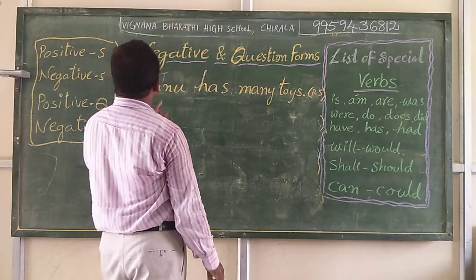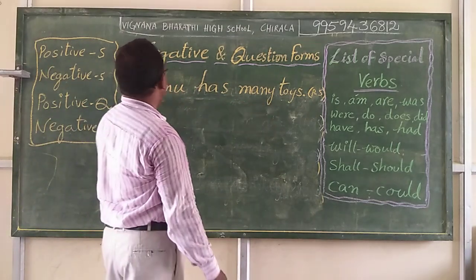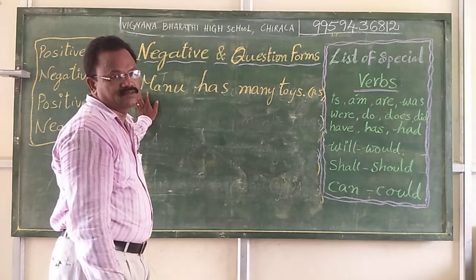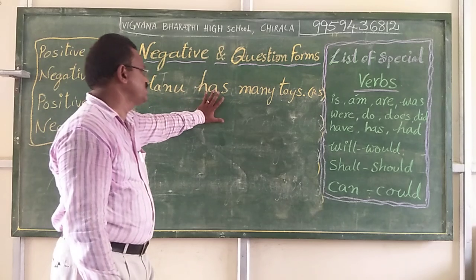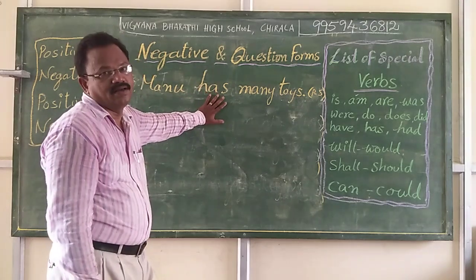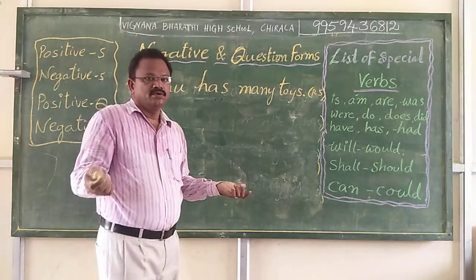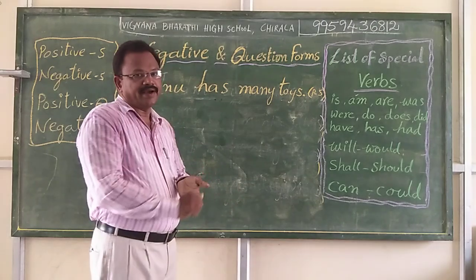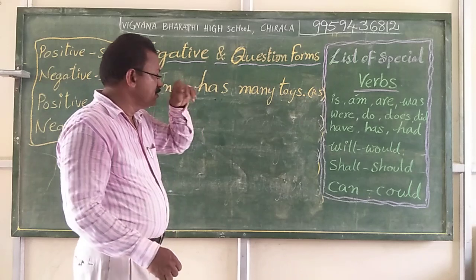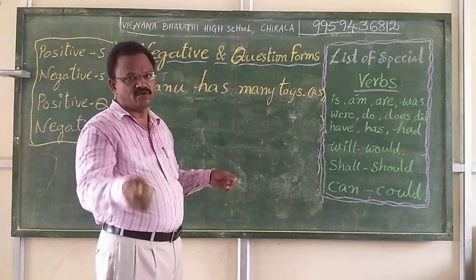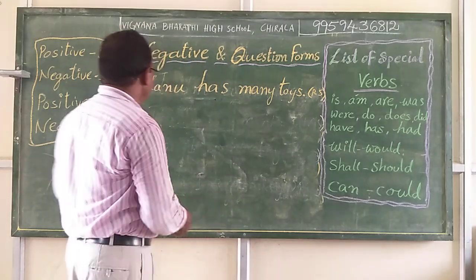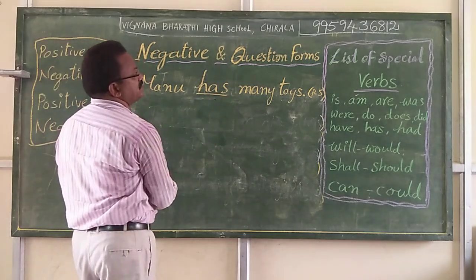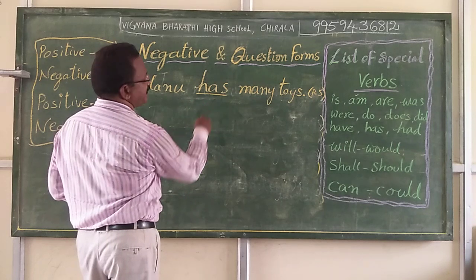So, first we need to make this positive statement into a negative statement. Manu has many toys is a statement. This is a positive statement. If Manu has very few toys, what do you say? If he has only one toy, what do you say? We say it in a negative. The same statement we can make into negative.